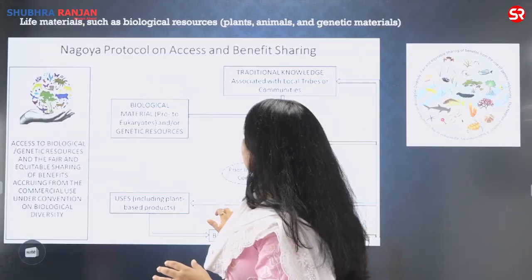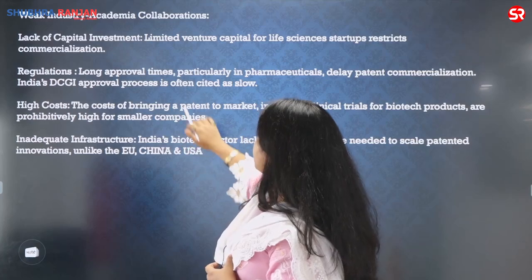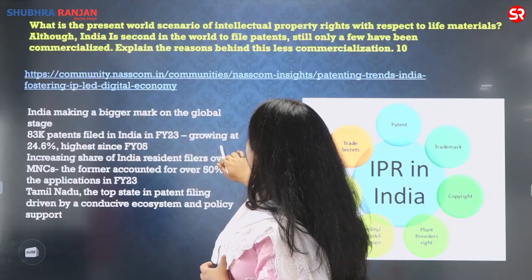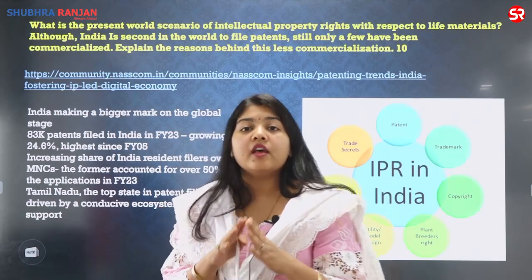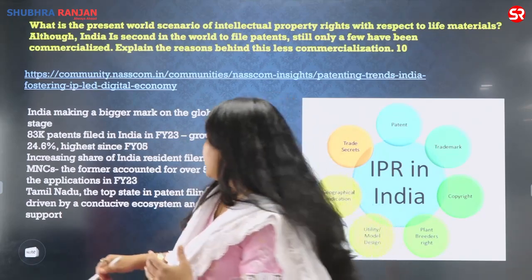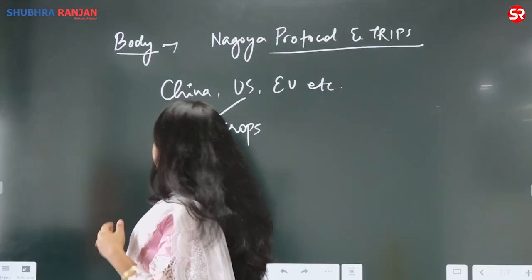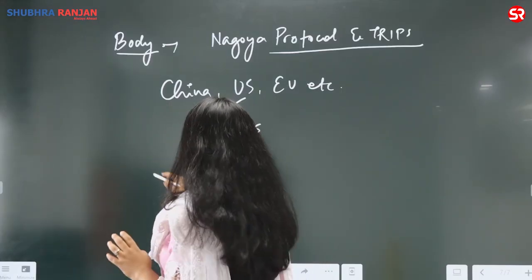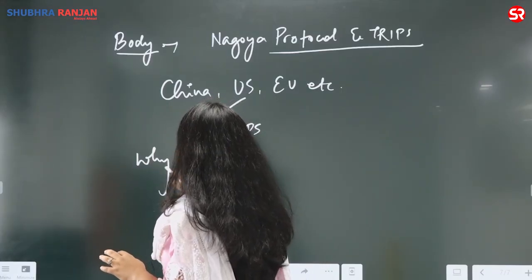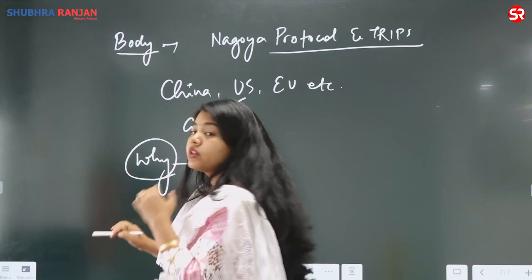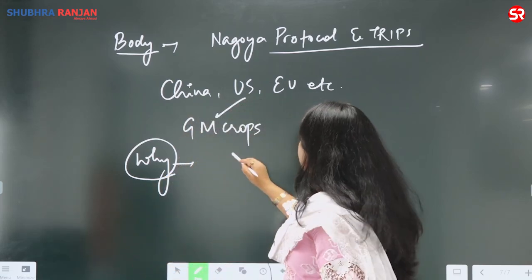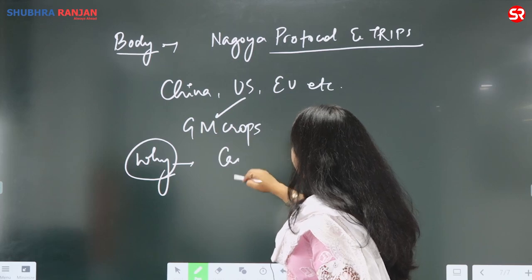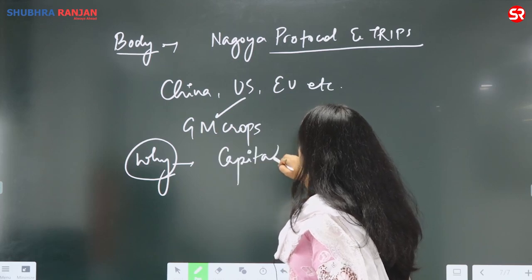And then you have countries like China, the EU, the USA, which have a much higher share in the production as well as the supply of living systems. The reason why they have a higher share is that the commercialization of the patent is much higher there because of the availability of capital, because of the resistance.